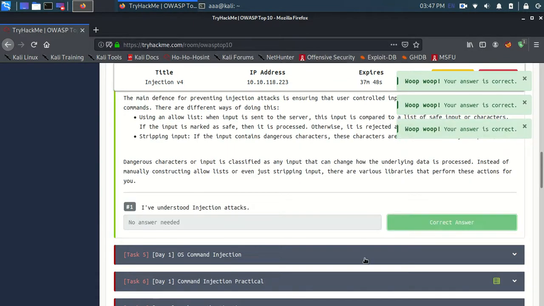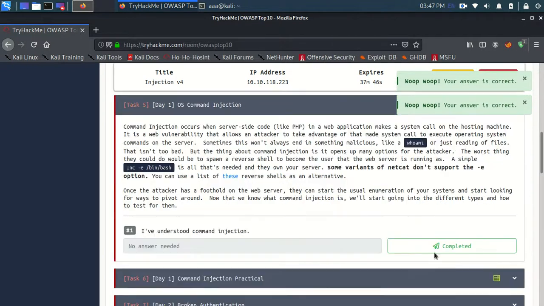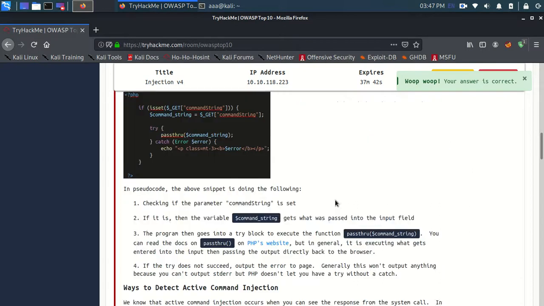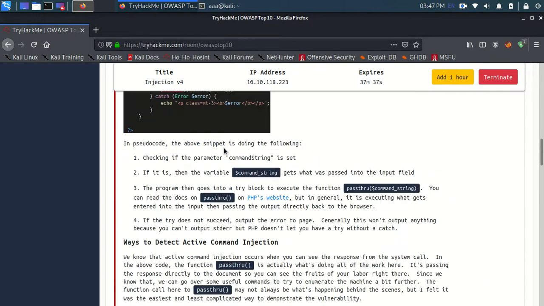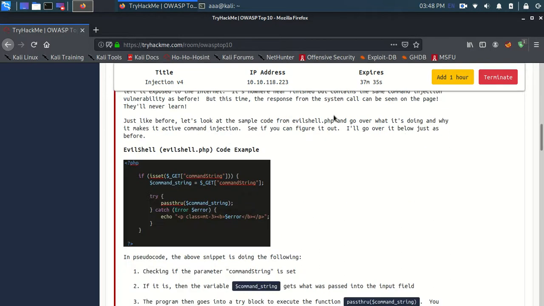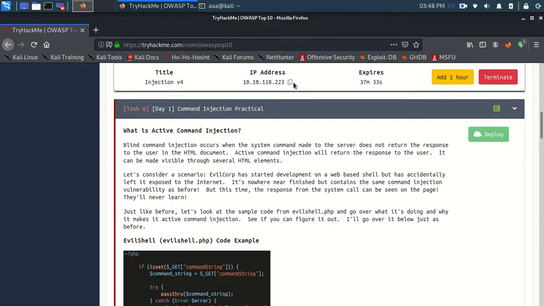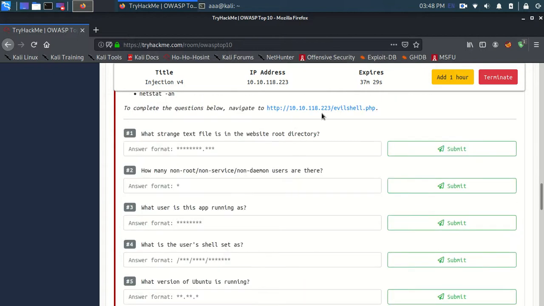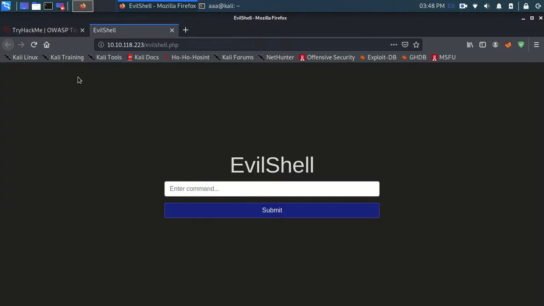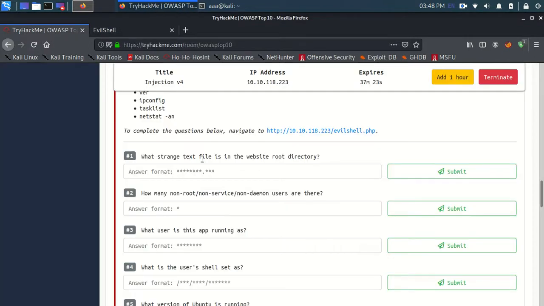So this is just questions, and this is the actual Day 1, and after this Day 2 will start. Okay, so let's start, and I have deployed my machine. This is my machine. Firstly, let's go to the website they want us to check. Now the first question: what strange file is in the website root directory?